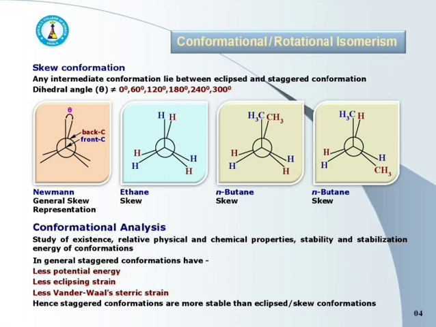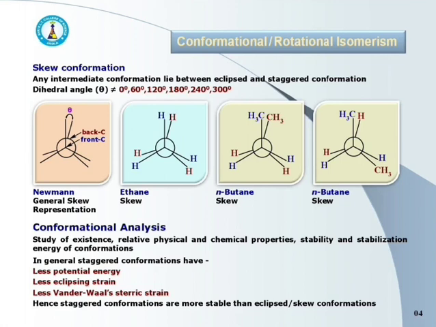Hence staggered conformations are always more stable than the eclipse or skew conformation.